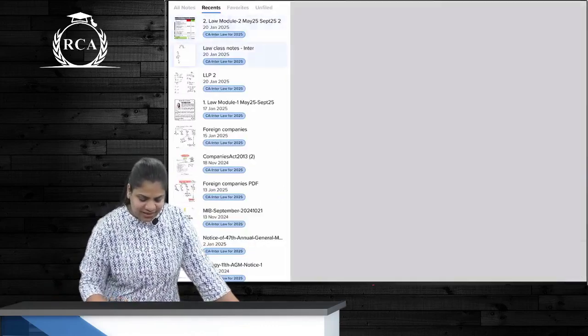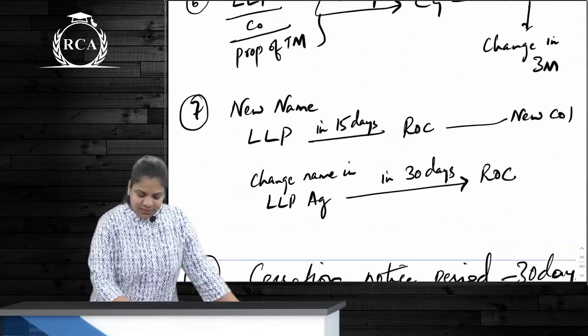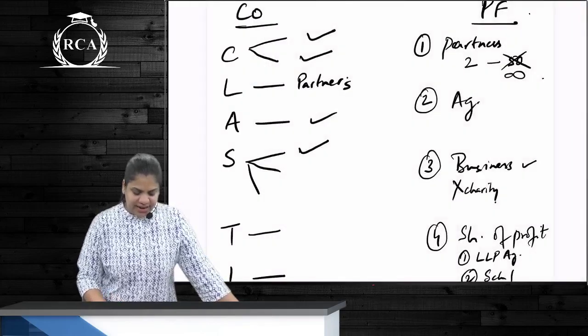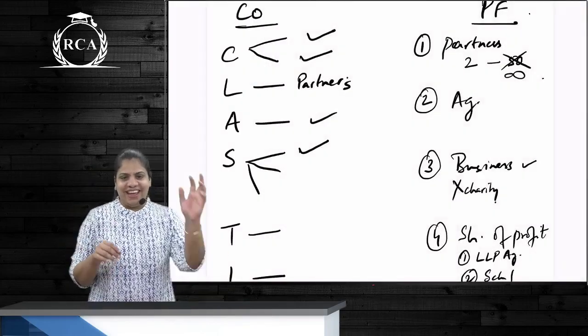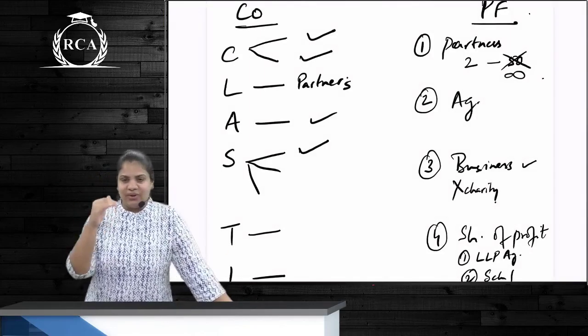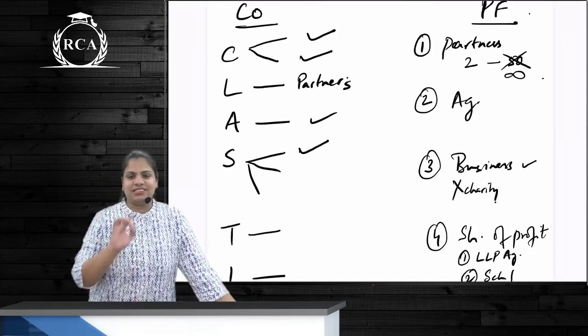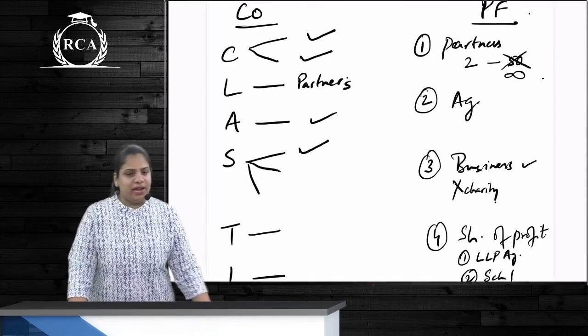What are the characteristics of LLP? We saw what? Characteristics of company and characteristics of partnership. In dono ka good points, correct? Except one point, which was charity related, correct? Okay, let us talk about class tip points. First C is what? Common seal. What about LLP? May or may not have common seal.